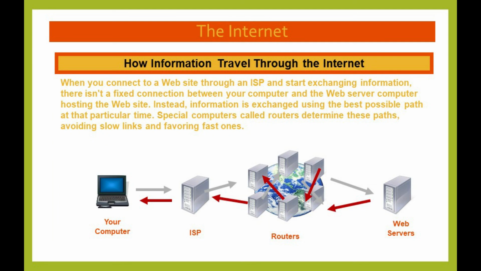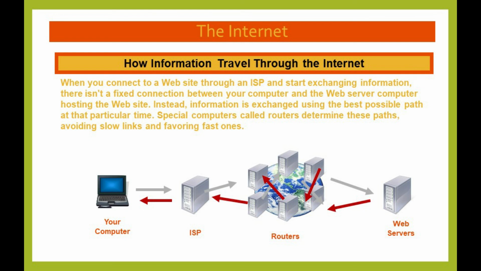The internet. Here we see how information travels through the internet. When you connect to a website through an ISP, meaning Internet Service Provider, and start exchanging information, there is not a fixed connection between your computer and the web server computer hosting the website.